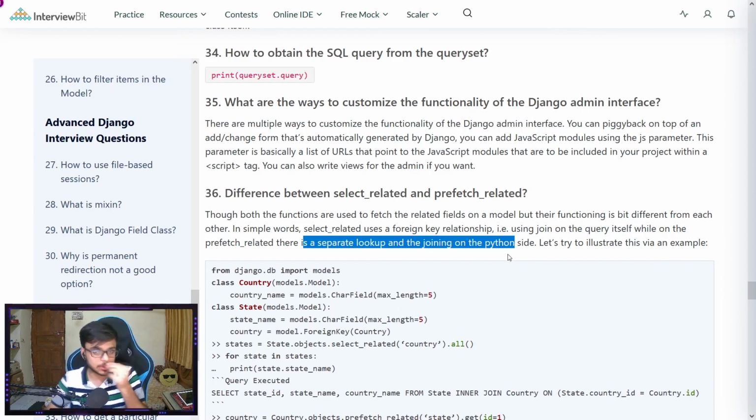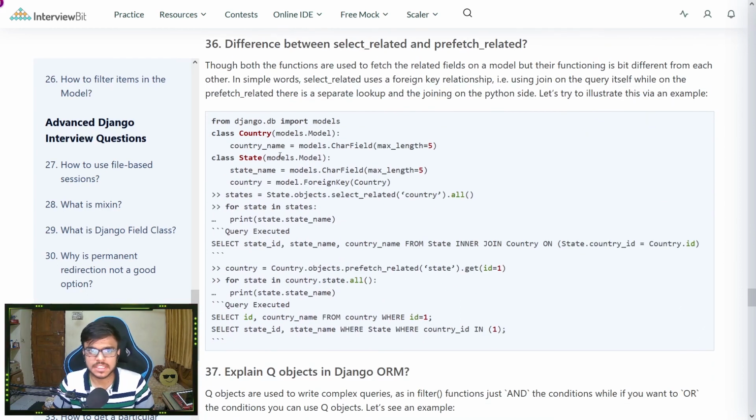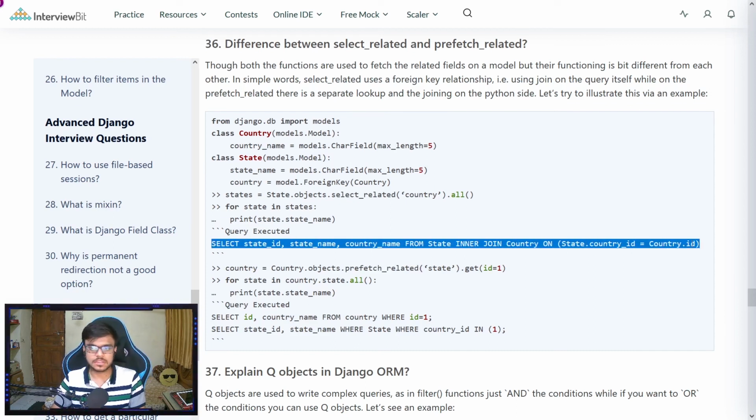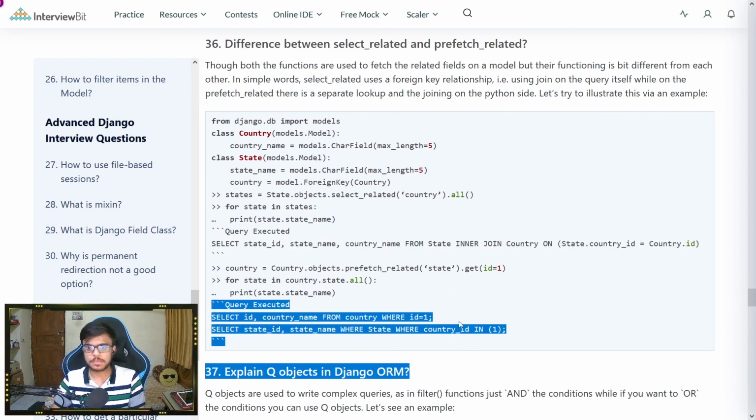Let's try to illustrate with the example that they have given. We have two models, one is Country and the other is State. In Country, we have a CharField country name. In State, we have one CharField state name and another foreign key, country. Now for State.objects, they have called select_related once and prefetch_related once. They have also printed the query that was being executed, so you can compare both of them.